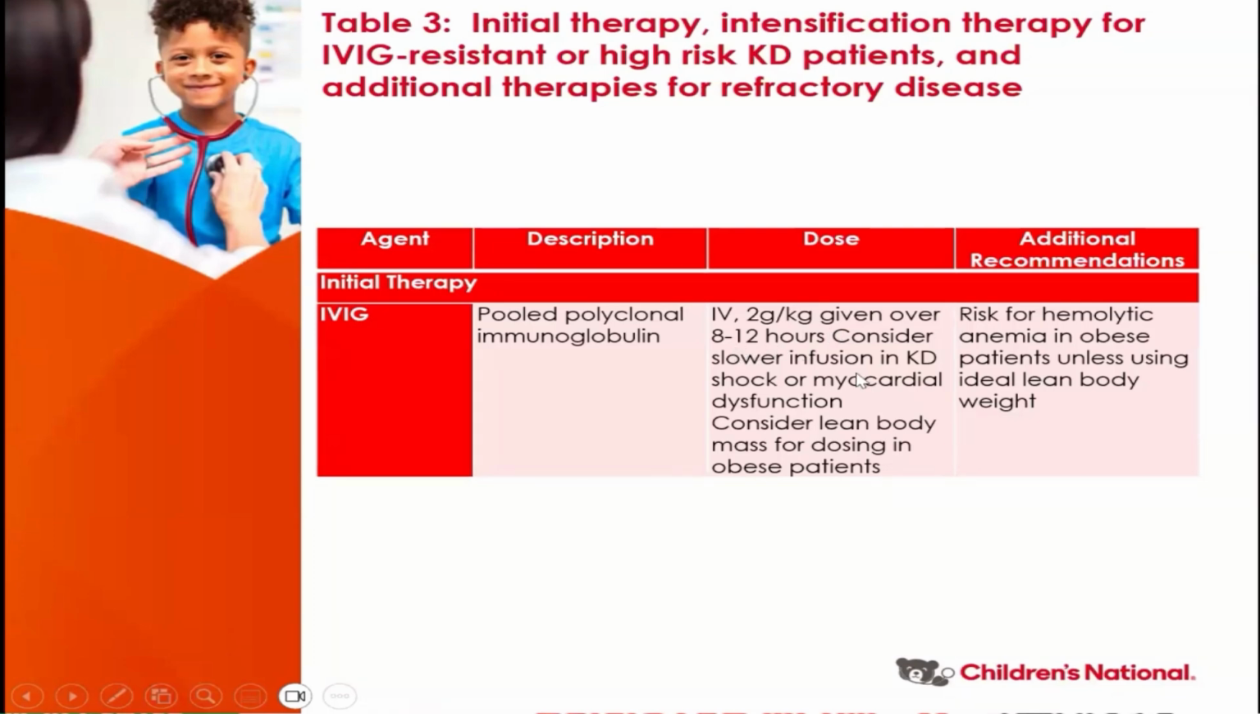Now, if the child has Kawasaki disease shock syndrome, or if there is myocardial dysfunction, you might want to reduce the rate at which you're giving the infusion. And then what we learned with COVID and MIS-C is that for children who were overweight or obese, the dose that we were using was really, really high, and that was associated with hemolytic anemia. So the consideration now is to use lean body mass as opposed to the current weight that the child has.